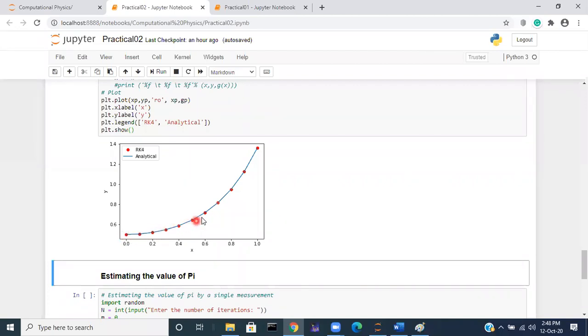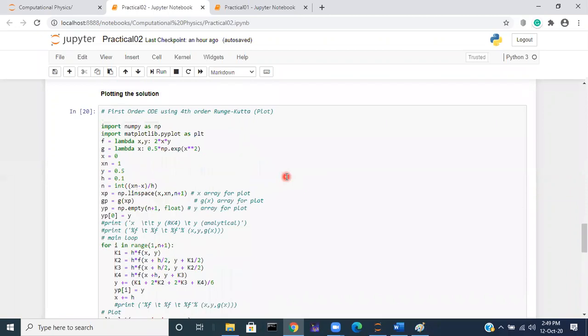The blue line gives you the exact solution. The Runge-Kutta solutions are the red dots. The red circles are the solutions given by the Runge-Kutta method, and the blue line is the solution we obtain analytically. You see that these two almost overlap each other. So the accuracy is very high. The fourth order Runge-Kutta method gives very good answers.